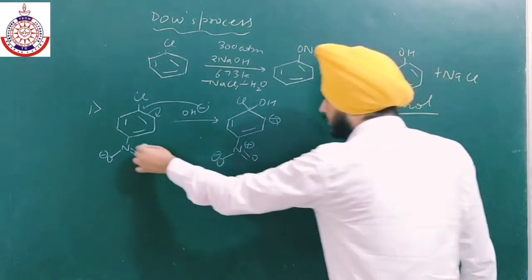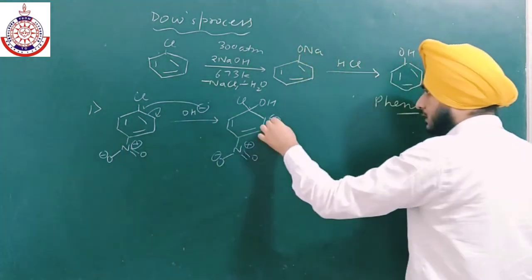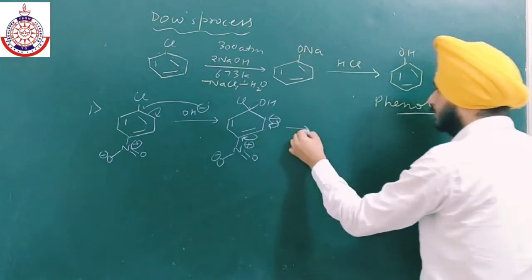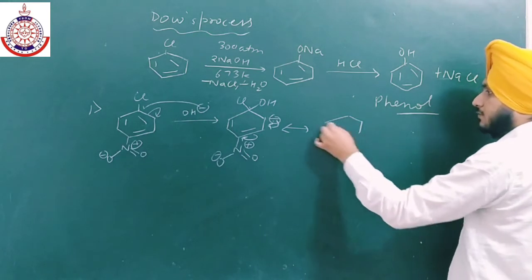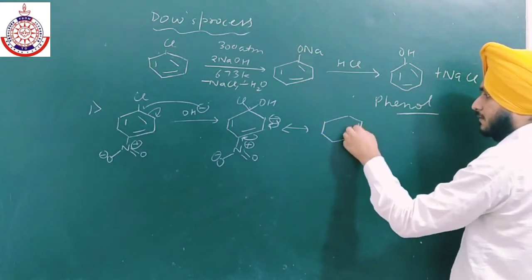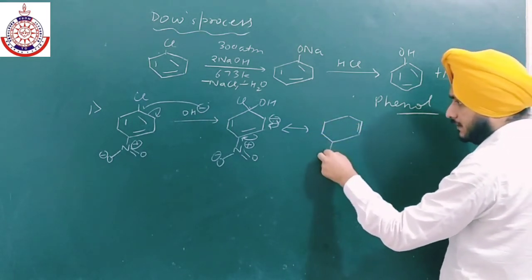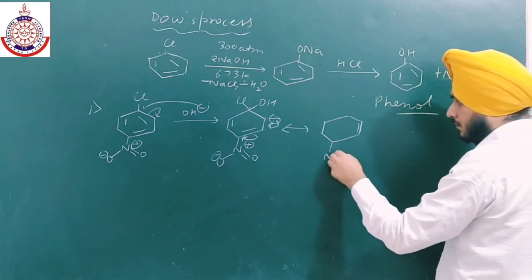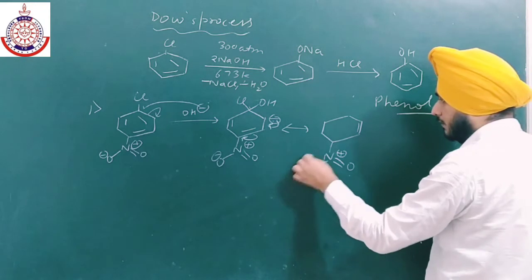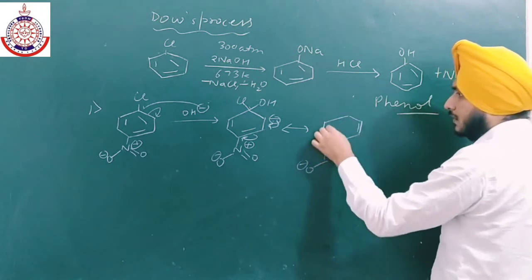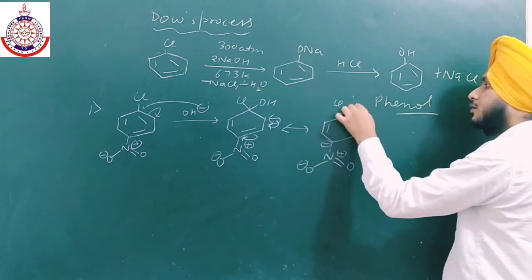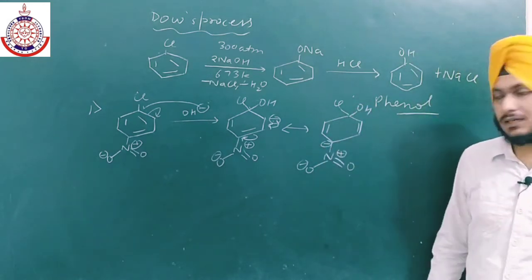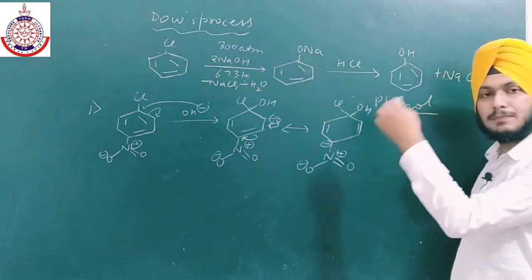So this negative charge will shift, and there is a positive charge on the nitrogen because there are 4 bonds. So this will shift over here, and this will shift to this position. Now this structure is very stable, which I am drawing, with double bond O, O negative, negative charge over here. Now the NO2 group is attached to a carbon with a negative charge, and we all know the NO2 group has a minus I effect.